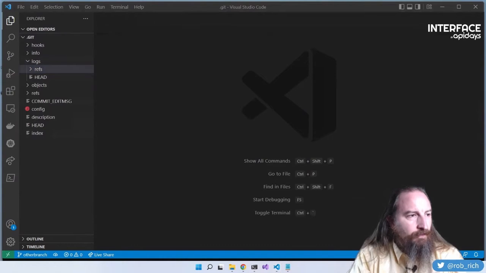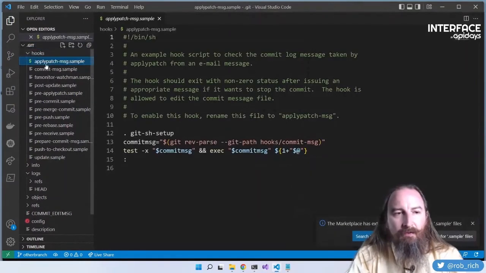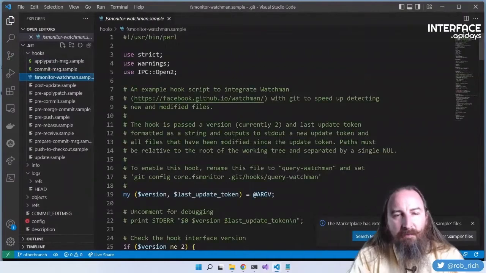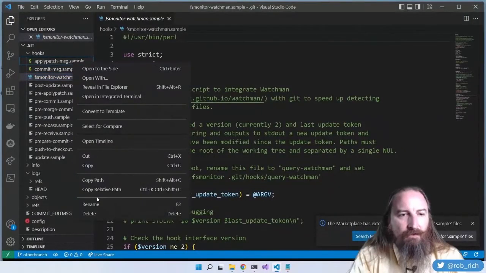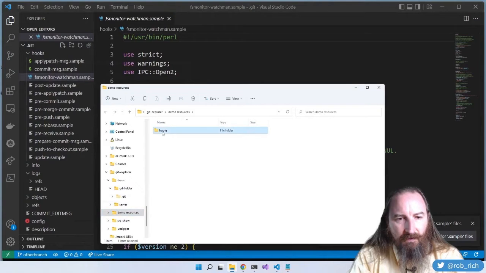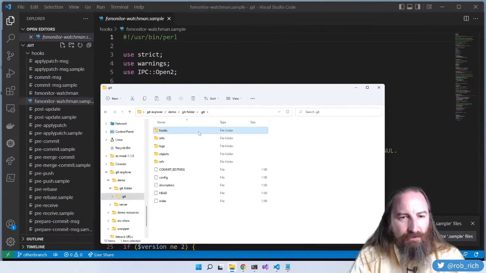Next, let's take a look at hooks. Hooks are great for automation. Maybe we want to lint things as we stage them or run our unit tests before we commit. Now these are just shell scripts, or in this case a Perl script, and to make them work, all we'd have to do is rename it to take off the .sample. So I'm going to go grab a lot of hooks that I've got already set in place, where basically I've just renamed them to not include .sample.